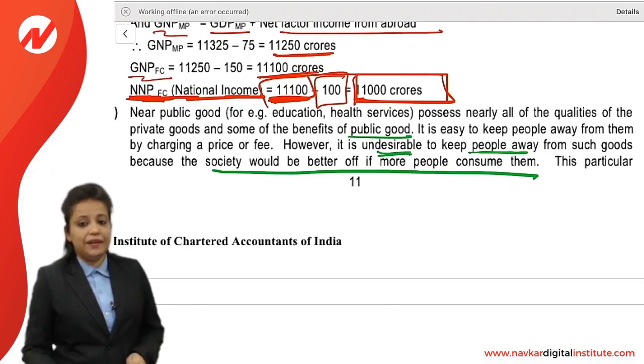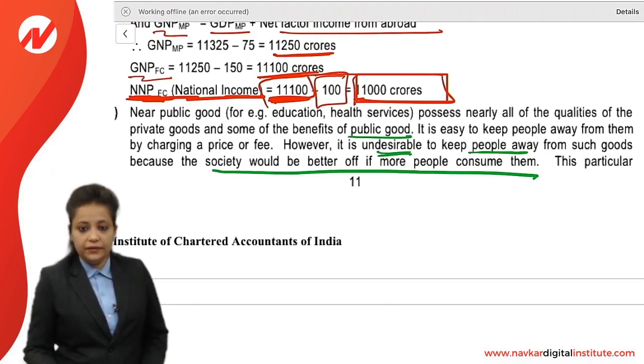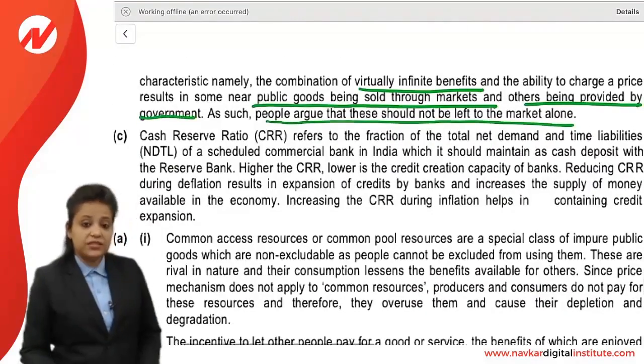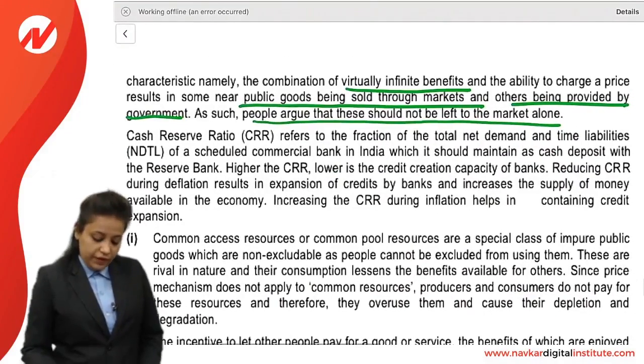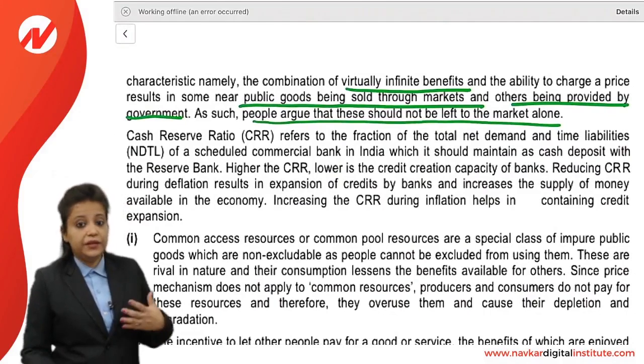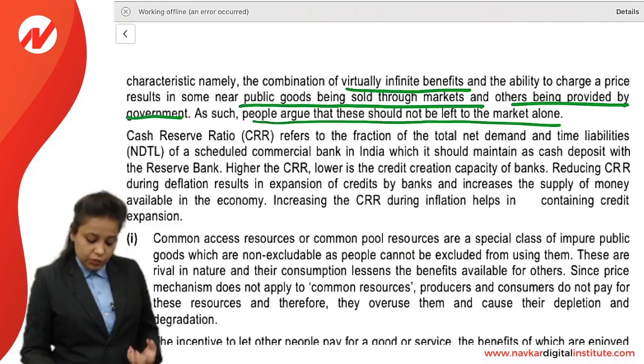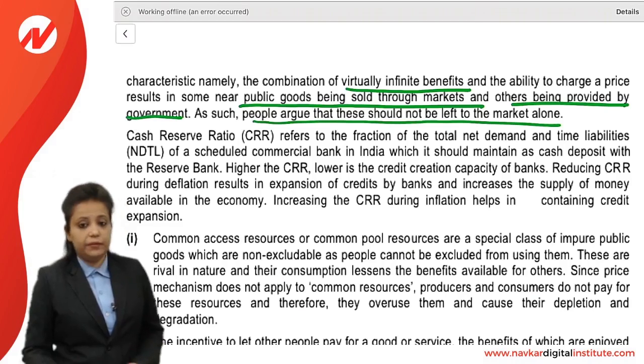However, it is undesirable to charge a higher price, right? So it is good if people consume them. This particular characteristic, namely the combination of benefits and the ability to charge higher price, results in near public goods being sold through markets and others being provided by government.